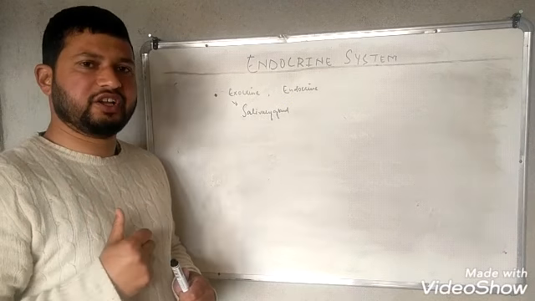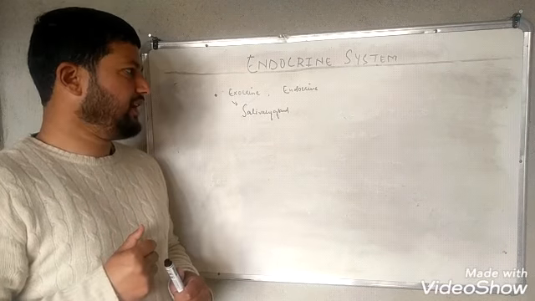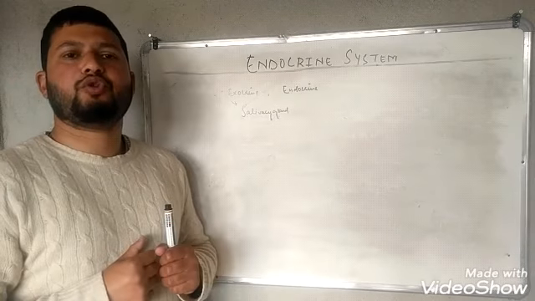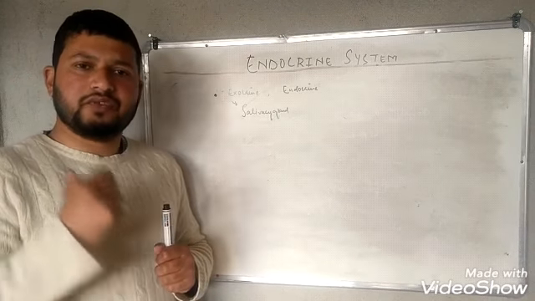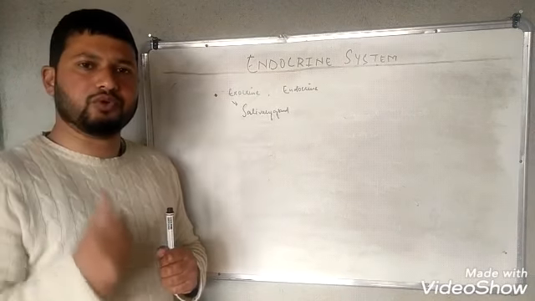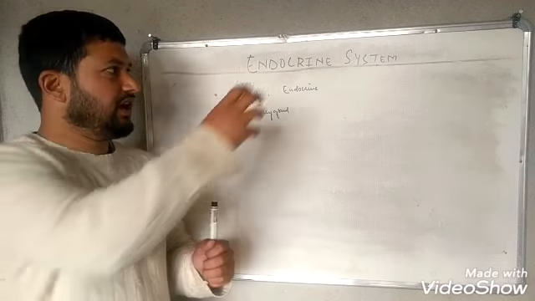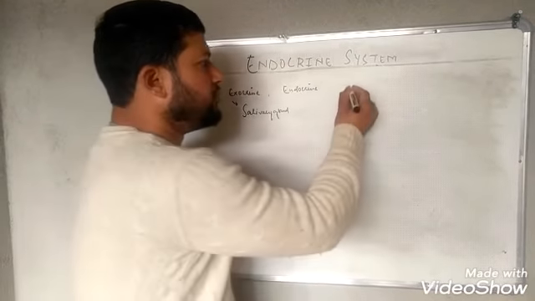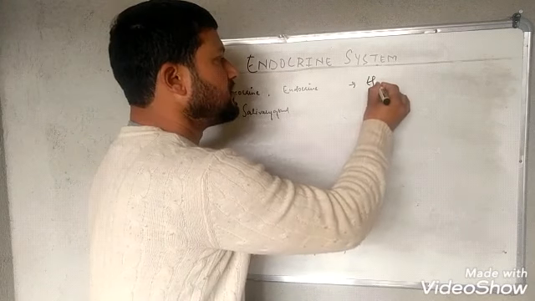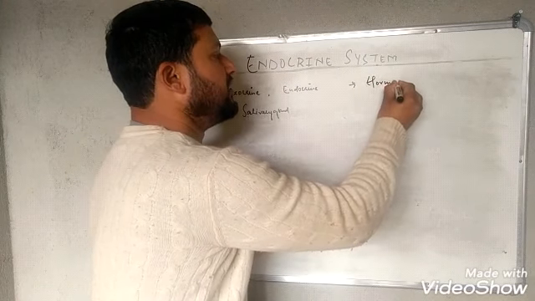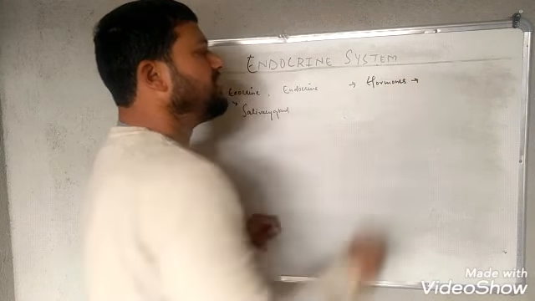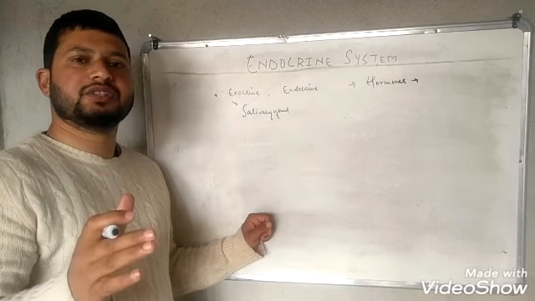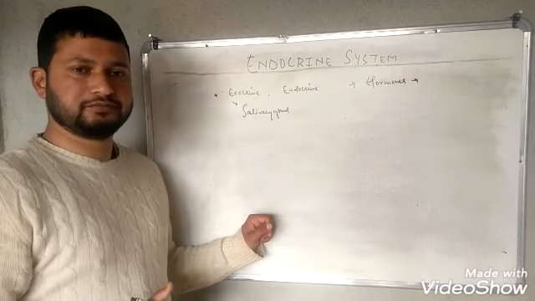For example, the pituitary gland is an endocrine gland, and a group of these endocrine glands which secrete the different hormones comprise the endocrine system. And these hormones are the chemical messengers which coordinate the activities of the humans and their growth.